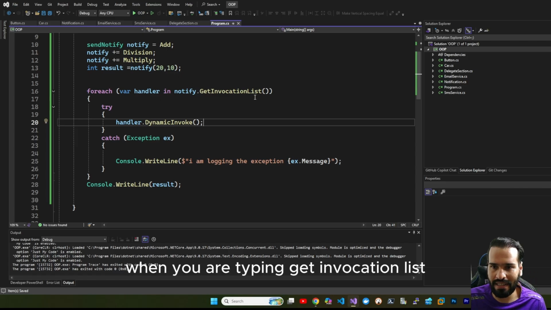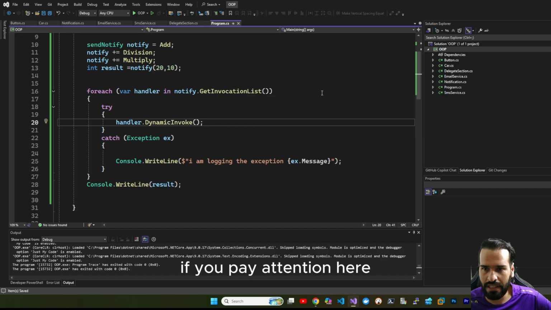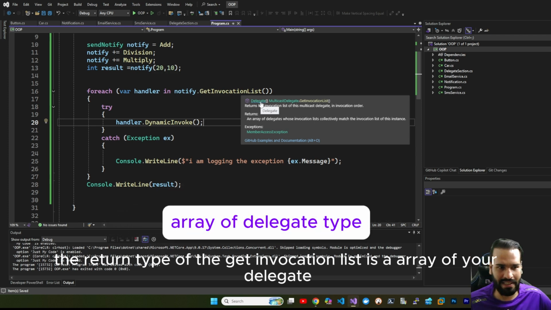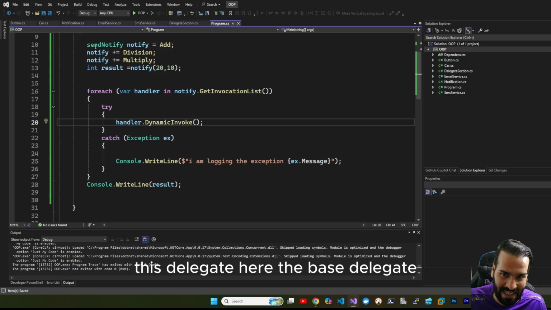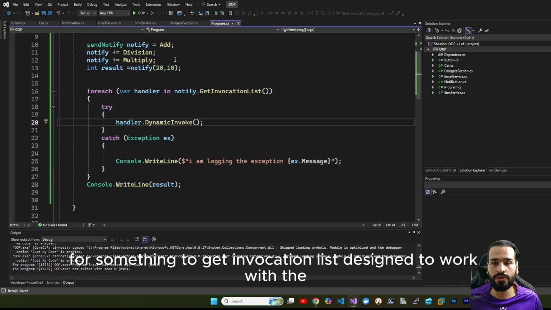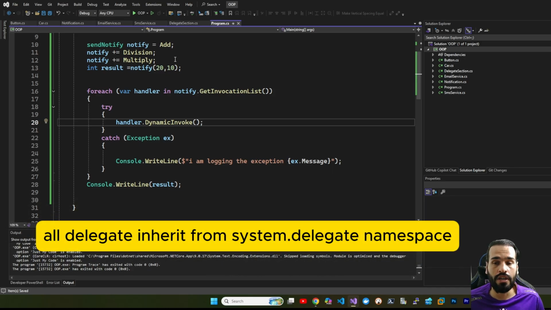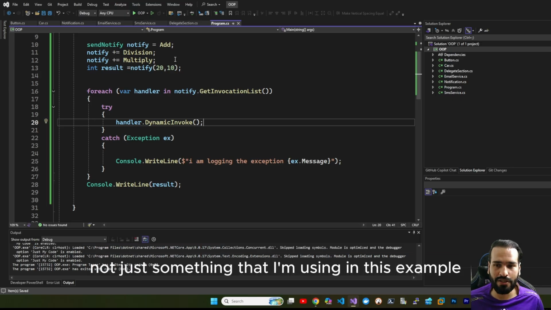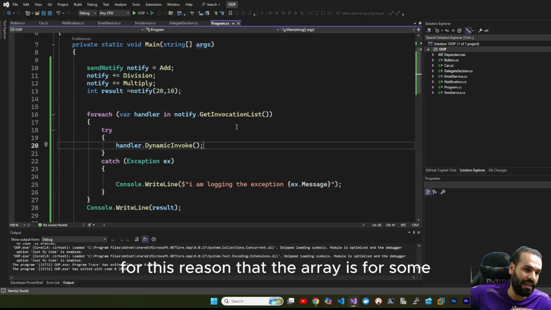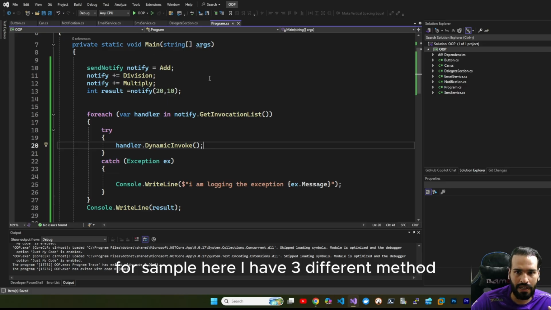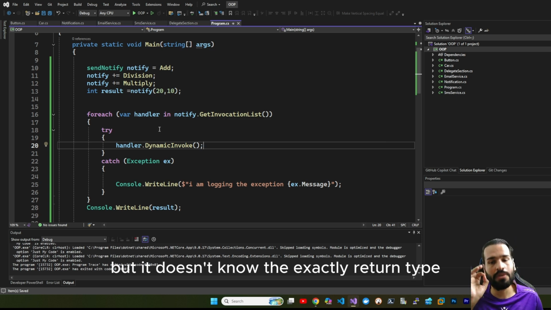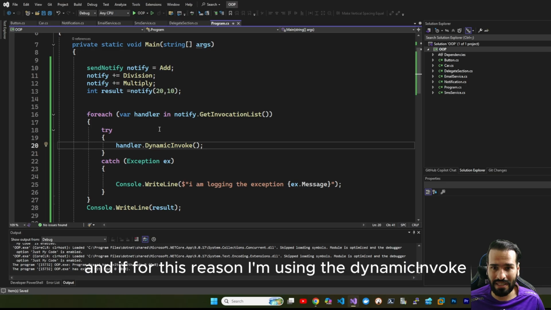If you pay attention here, the return type of GetInvocationList is an array of Delegate, the base delegate, because GetInvocationList is designed to work with any delegate type, not just the one I'm using in this example. For this reason, in this array there are three different methods, but it doesn't know the exact return type. For this reason I'm using DynamicInvoke.